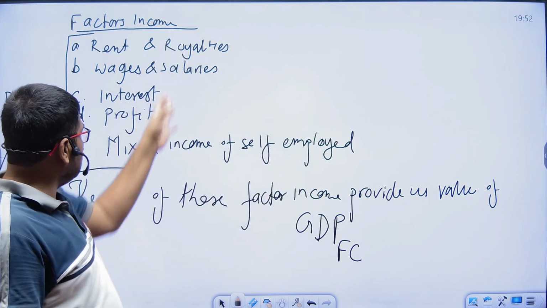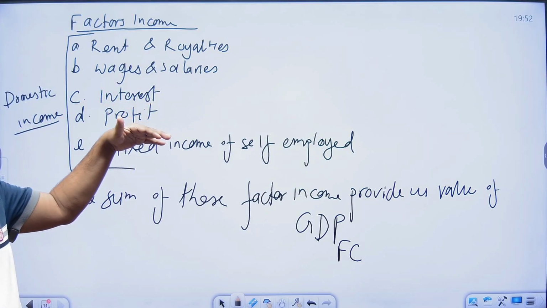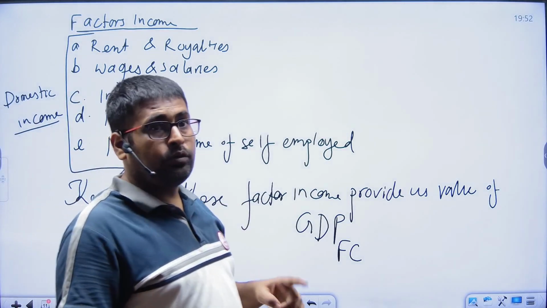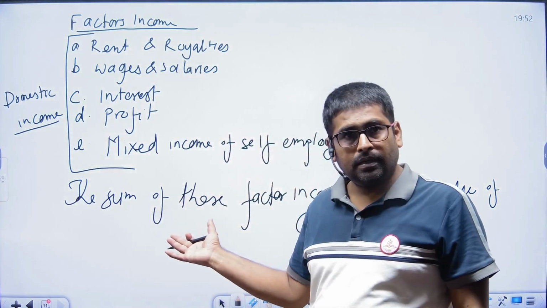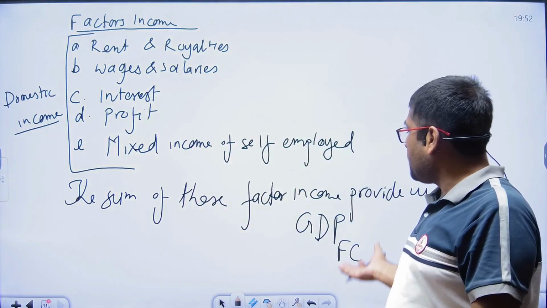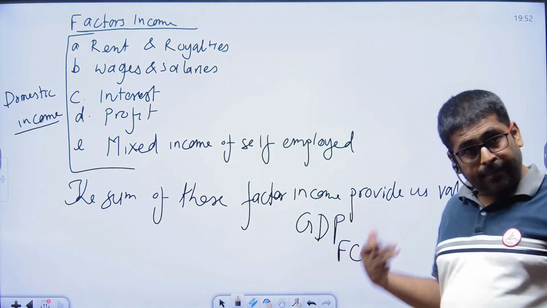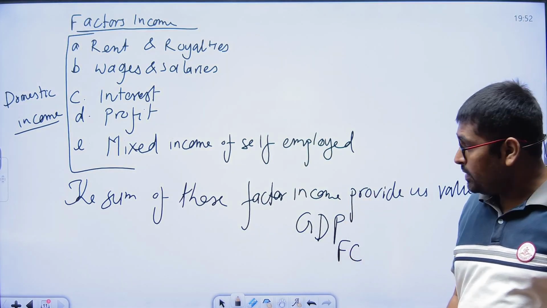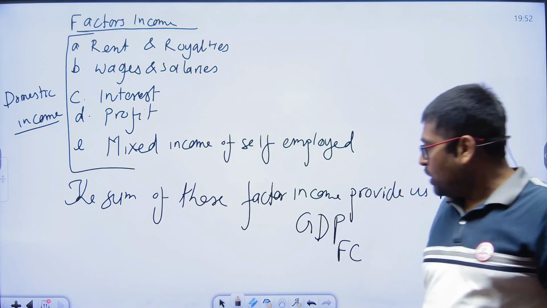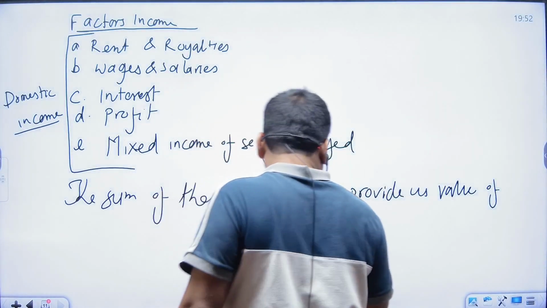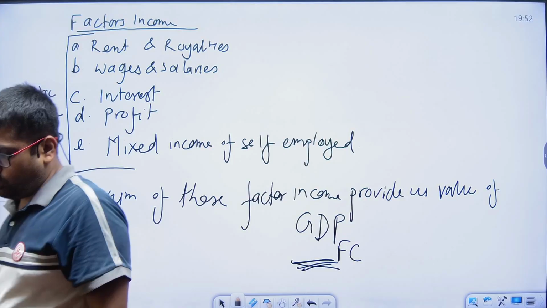So these are domestic, inside the country, we are measuring this value. But for national income, we have to reach the national product. Whenever we add net factor income from abroad, we will reach GNP.